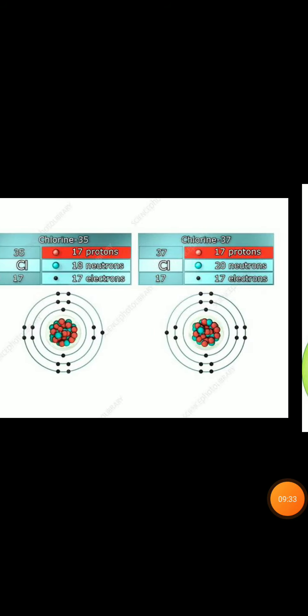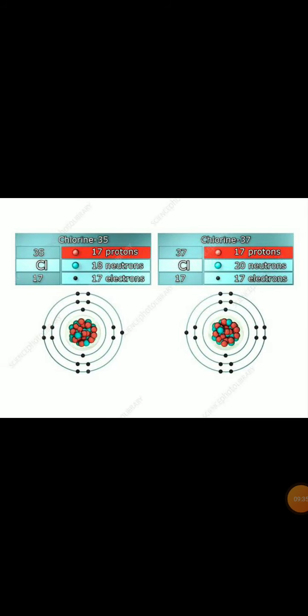Let us see one more example, and that is of chlorine. Chlorine 35 and chlorine 37, Cl-35 and Cl-37. These two are isotopes. How? Because in chlorine 35 and 37 the number of protons is the same, 17, but in chlorine 35 there are 18 neutrons, whereas in chlorine 37 there are 20 neutrons.